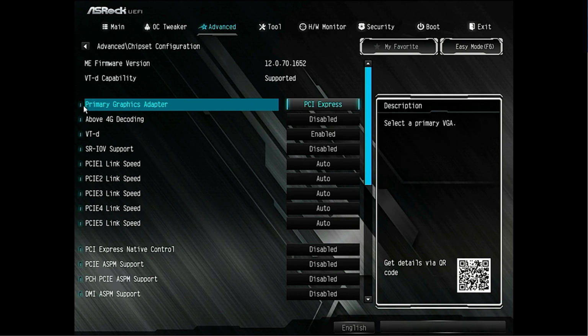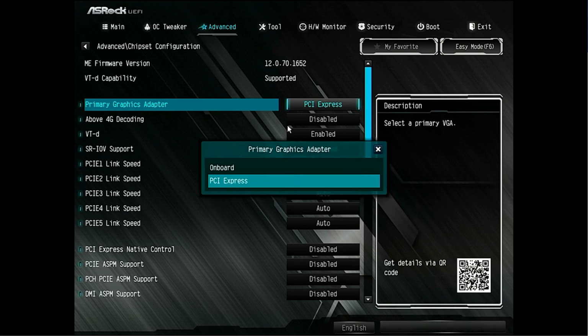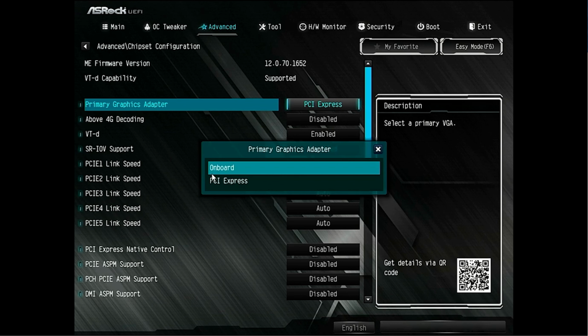Notice that the setting Primary Graphics Adapter is set to PCI Express. This setting will determine which is the primary video card to be used. Essentially, the first video card will be used, which means the video card that will show the computer setup and most likely the first login screen for the operating system. This is just a preference, so if one is not installed, it should default to the other. Since at this stage we want to use the onboard video card and ensure it is the one being used, I will set it to Onboard.